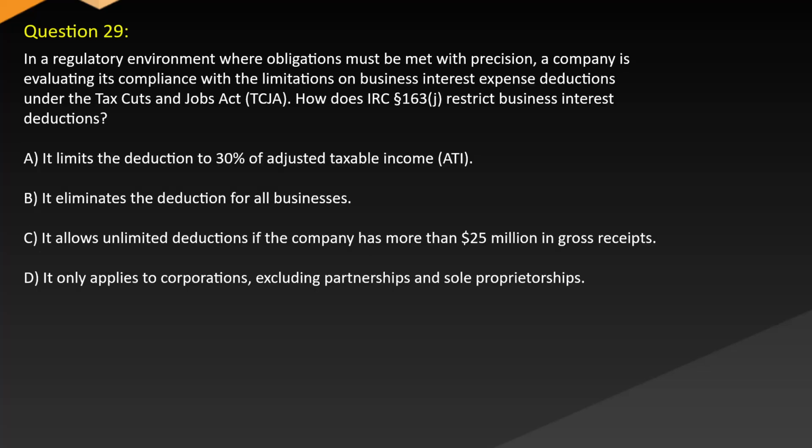Question 29. In a regulatory environment where obligations must be met with precision, a company is evaluating its compliance with the limitations on business interest expense deductions under the Tax Cuts and Jobs Act (TCJA). How does Section 163(j) restrict business interest deductions? A. It limits the deduction to 30% of adjusted taxable income (ATI). B. It eliminates the deduction for all businesses. C. It allows unlimited deductions if the company has more than $25 million in gross receipts. D. It only applies to corporations, excluding partnerships and sole proprietorships.